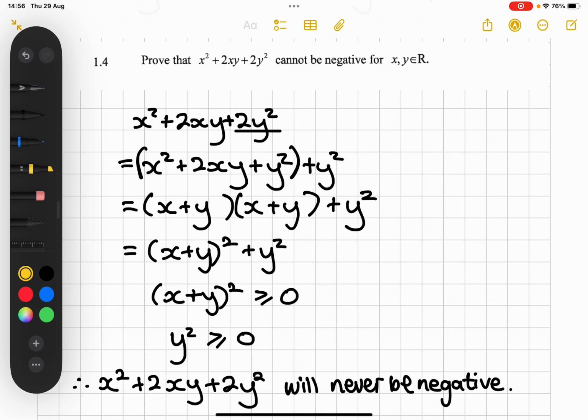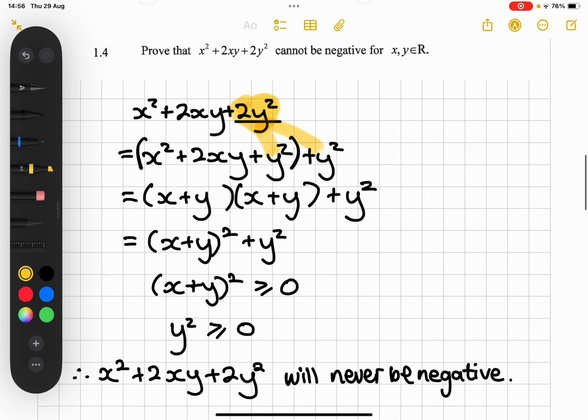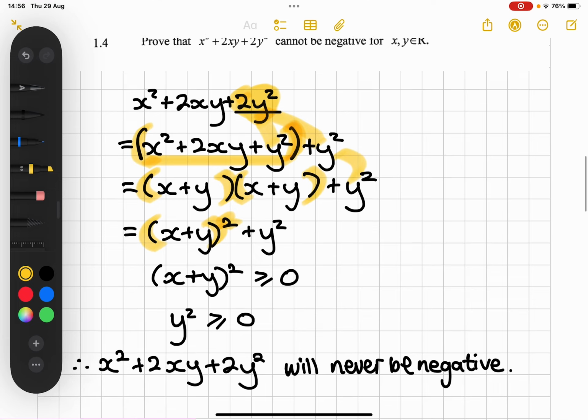In this case, we see that we have this 2y squared. So I split that up into y squared plus y squared. Then from there, I see that these first three terms can actually be factorized. And so that's what I do. I factorize it into these two brackets, and my y squared just carries down. From there, we can see that we've got two identical brackets, and so the bracket just becomes squared.